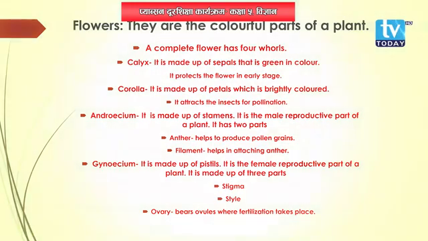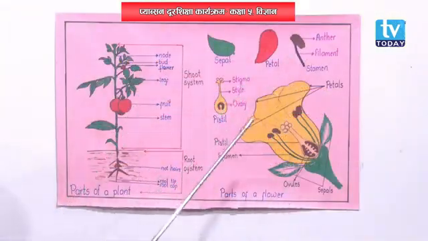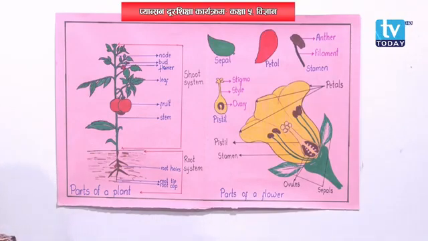Well, now we are still in parts of a plant. When we discussed the flower, we discussed all these things. Now the next part of a plant is the leaf. What are leaves? Leaves are the green part of a plant, isn't it? And they are the parts of a plant that prepare food also. So they are also called the kitchen of a plant.